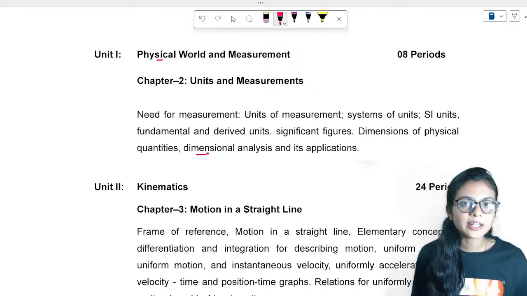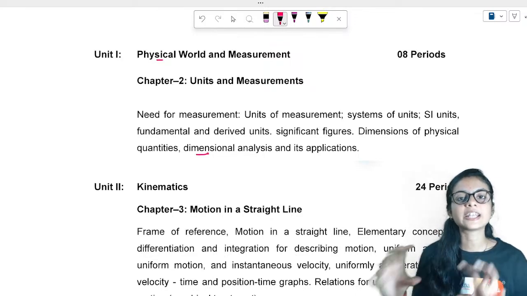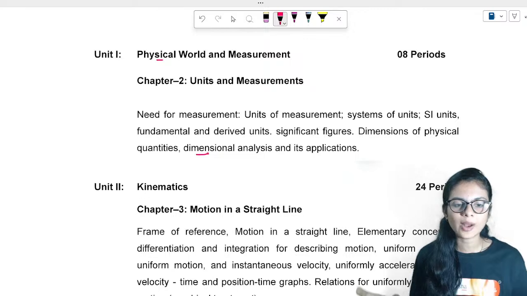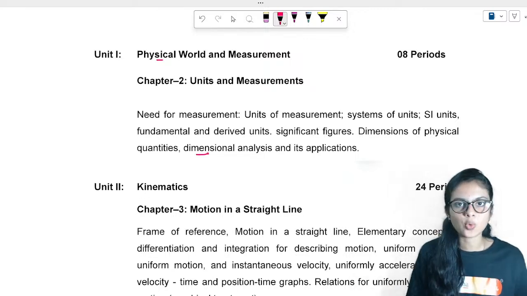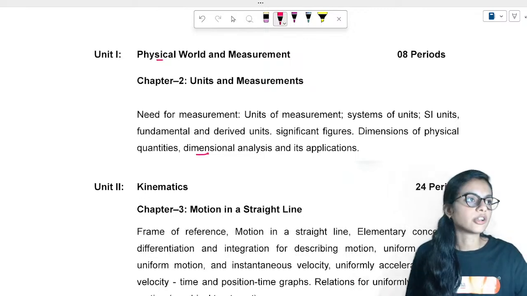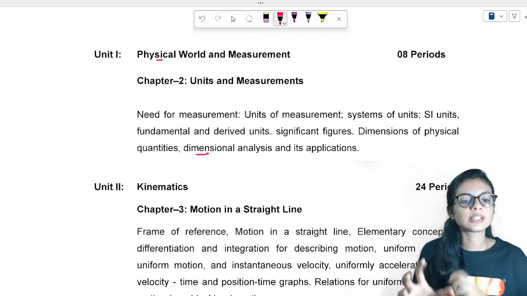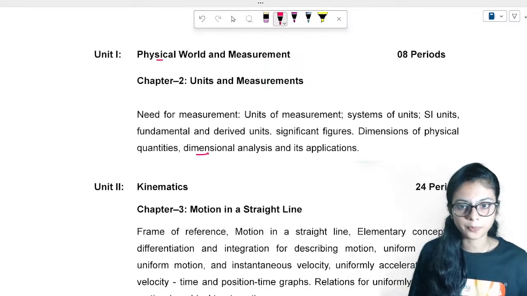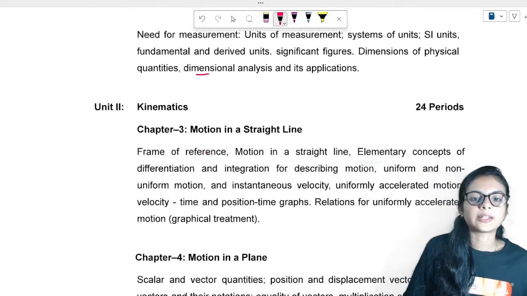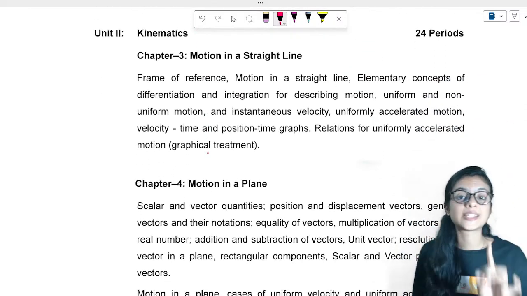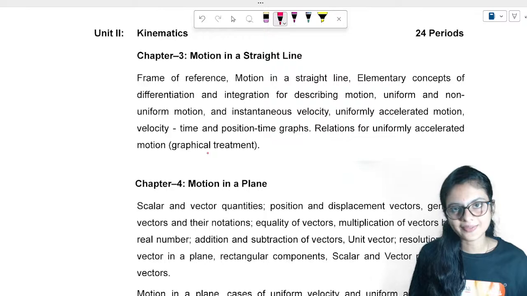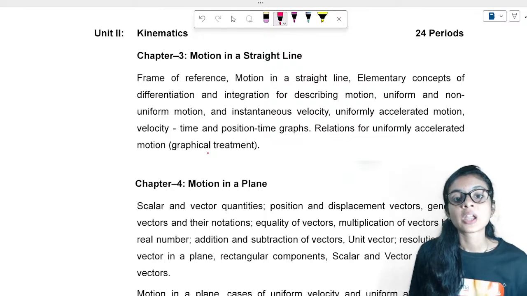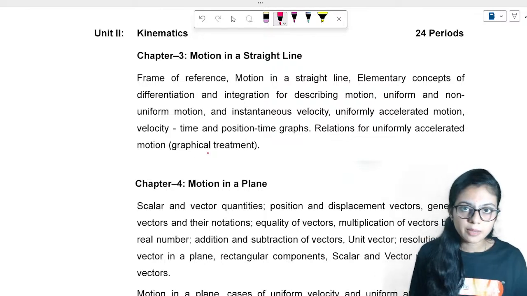So dimension analysis is nothing but writing a derived physical quantity in terms of standard quantities like length or area. This kind of quantities we'll be using. Okay, after that, I said 9th standard physics is going to repeat in your 11th standard. Here we are going to study about kinematics.